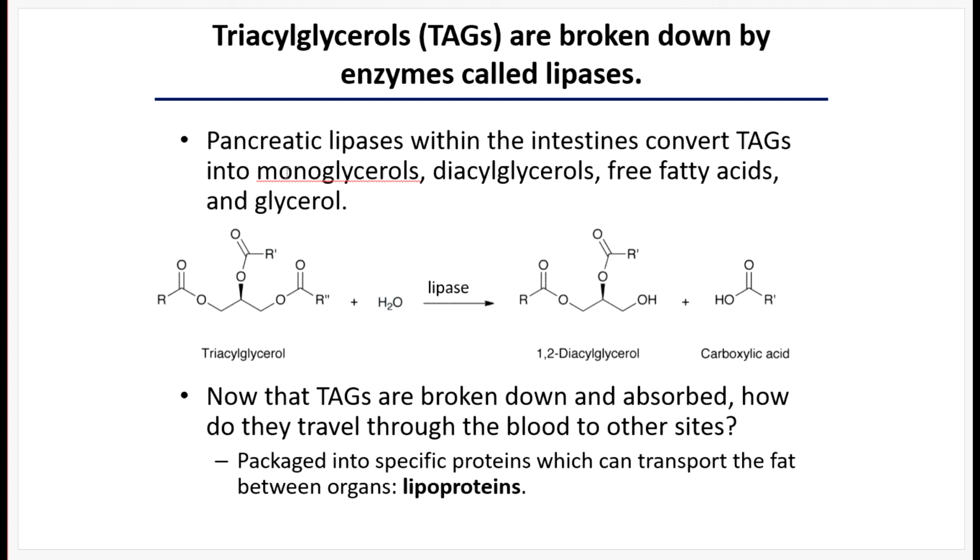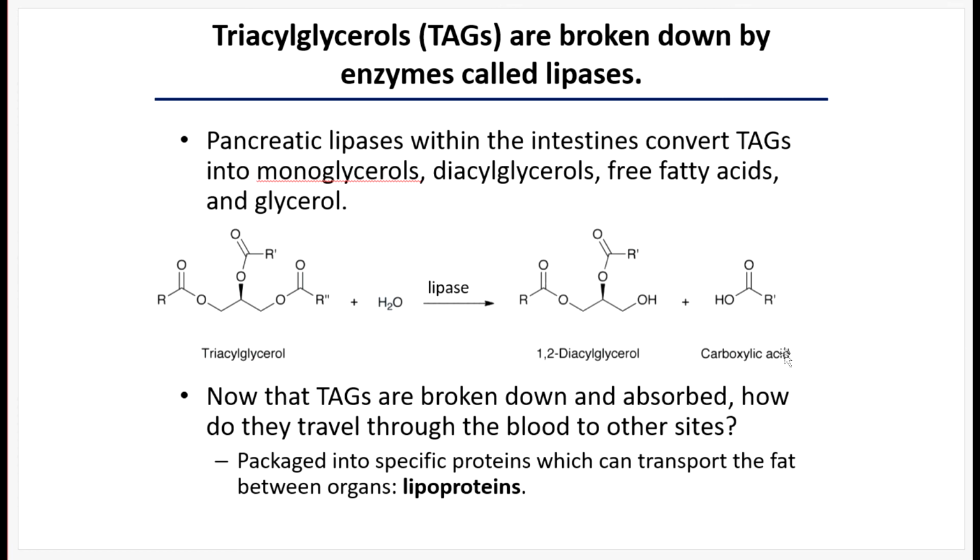Pancreatic lipases specifically within the intestine will bind to a TAG and break off one of the carboxylic tails. We'll do this systematically. So one is broken. This was one reaction where lipase bound to this one here, broke this ester bond, and then released one free fatty acid, leaving behind a TAG that still has two fatty acid chains attached to it. And so the lipase enzyme would have to repeat this reaction to free all three fatty acid chains.